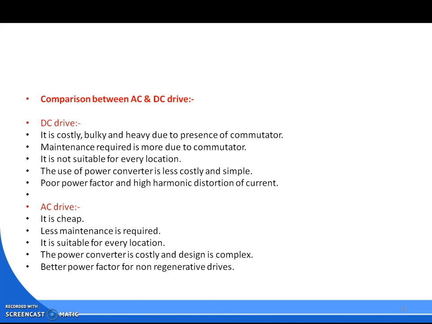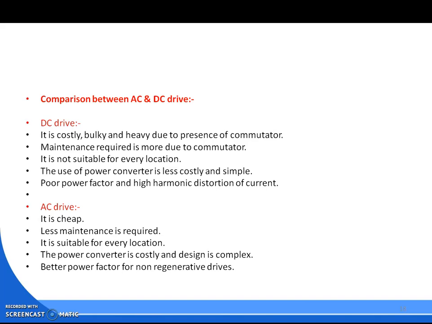It is not suitable for every location. DC drive is not suitable for every location. The use of power converter is less costly and simple. Poor power factor and high harmonic distortion of current. That is the DC drive.